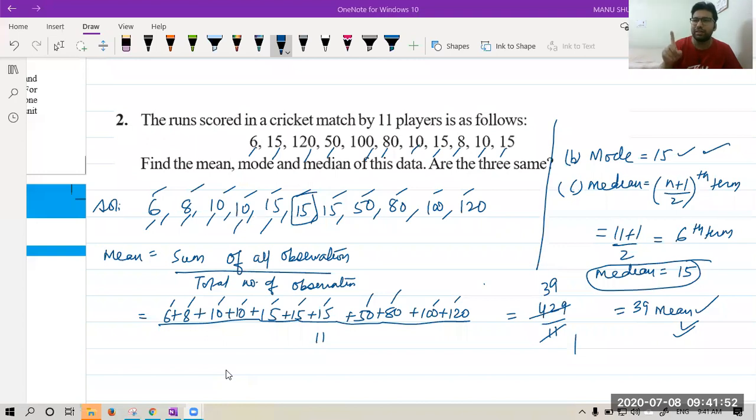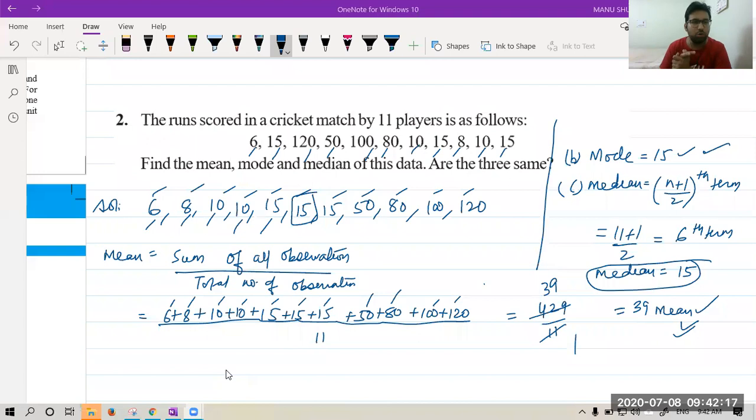We only need to arrange data for median. In our case, I had to find the median, which is why I arranged data in the first step. As the question is asking, are the three the same? You will say no, the three are not the same.